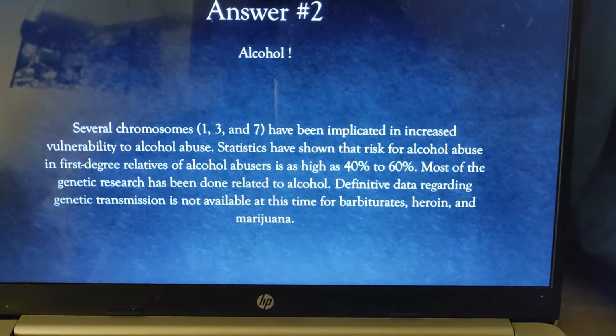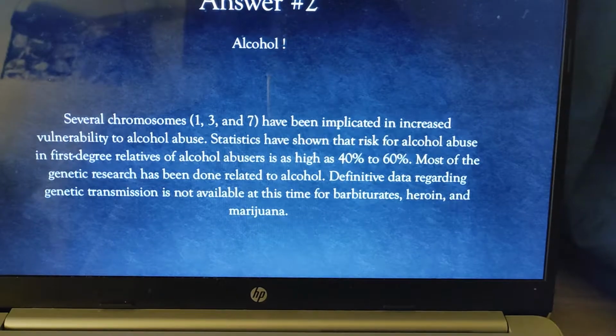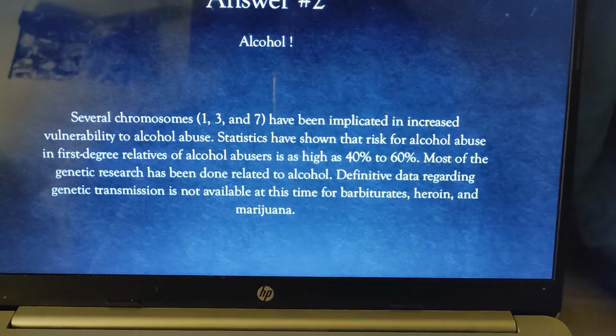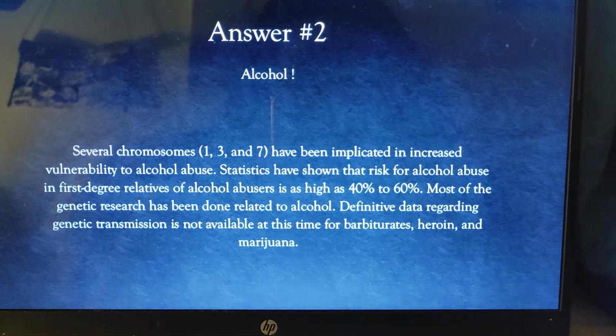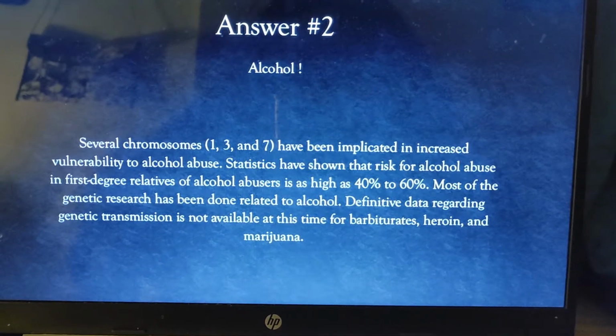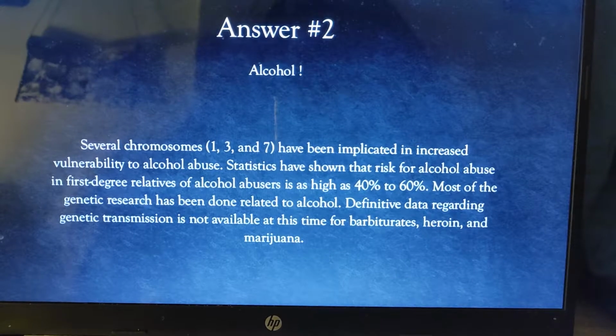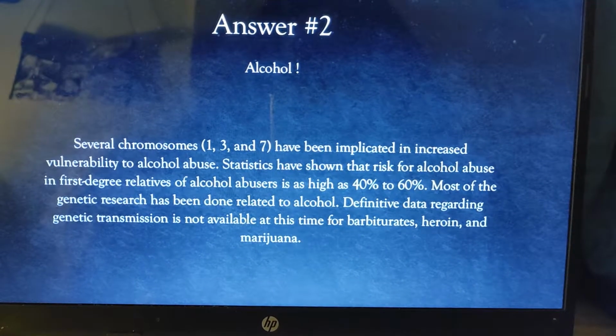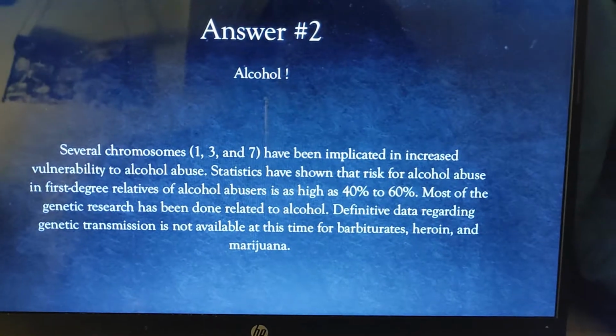Alcohol. Several chromosomes have been implicated in increased vulnerability to alcohol abuse. Statistics have shown that the risk for alcohol abuse in first-degree relatives of alcohol abusers is as high as 40 to 60%. Most of the genetic research has been done related to alcohol. Definitive data regarding genetic transmission is not available at this time for barbiturates, heroin, and marijuana.